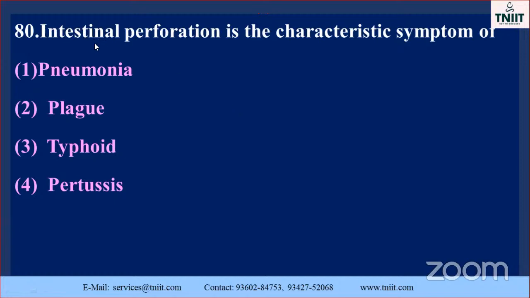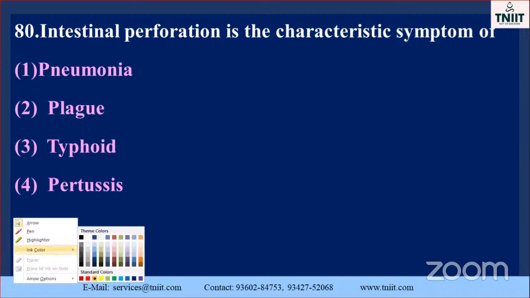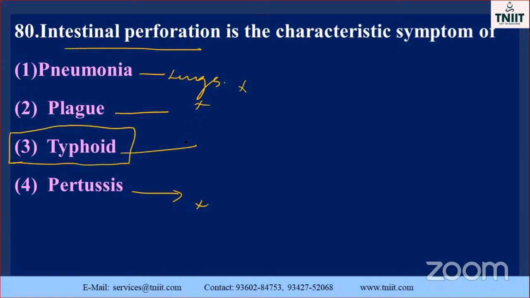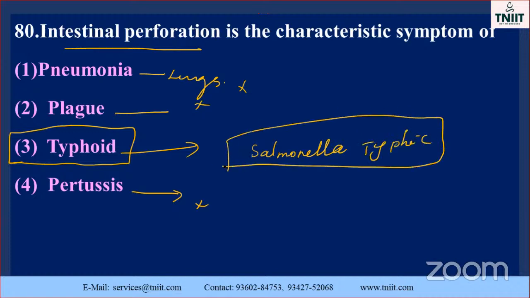What is the meaning of intestine? Stomach. Intestinal perforation also occurs due to which one, you know? Pneumonia is the lungs. Plague, it does not come. Pertussis, it will not come. The option is typhoid only. Here also, Salmonella typhi is the organism.